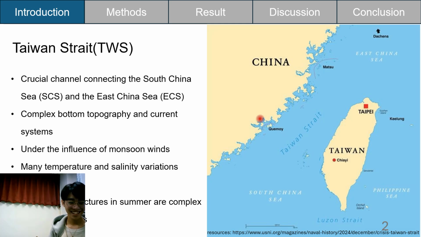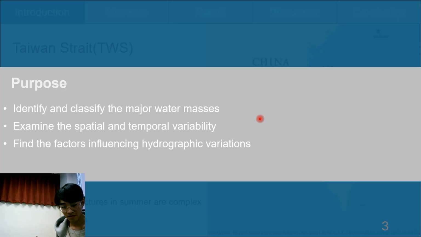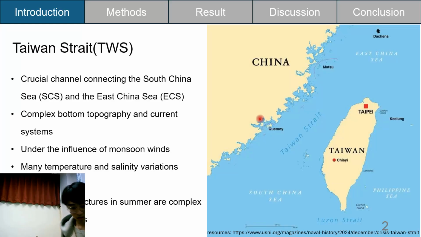Another issue for you to improve is, although I know this is probably because their objective is quite neutral, they only want to know what is influencing the hydrography. But at some point, in the introduction, when you show the direction of currents and wind, there's one thing you should do.